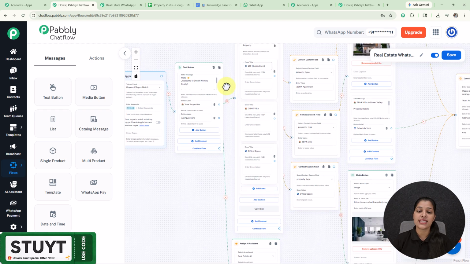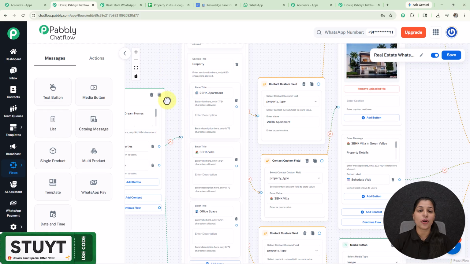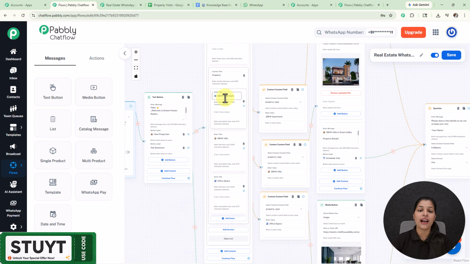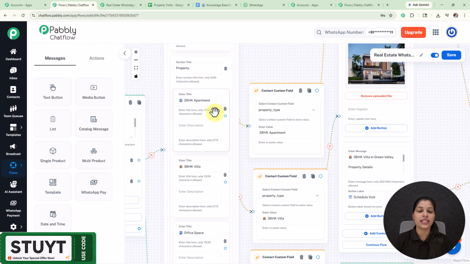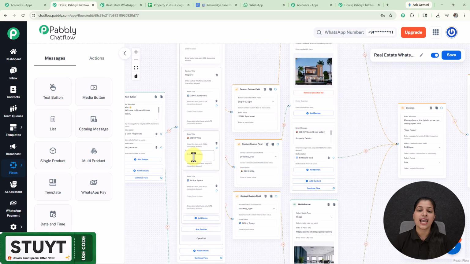And as my user has selected this button of view properties, I have created this list of the properties by selecting it from this message block. And here I have provided this body to my list and provided my section title as property, and here I have added these property options, that is 2 BHK apartment, 3 BHK villa and office space. And afterwards I have connected all these list items with the contact custom field.